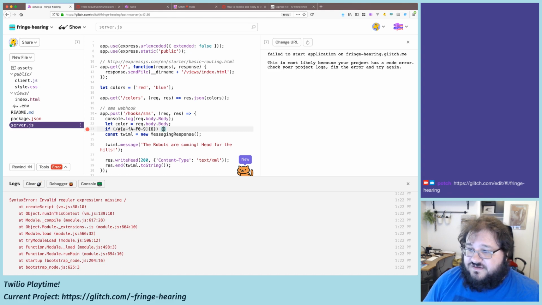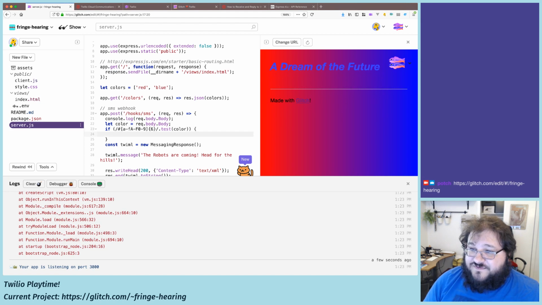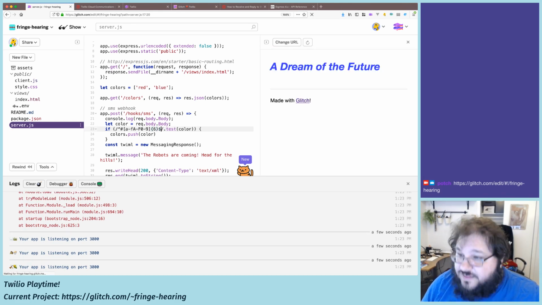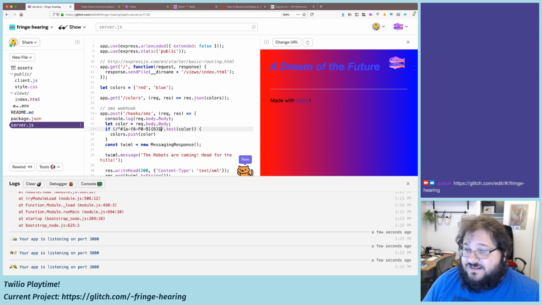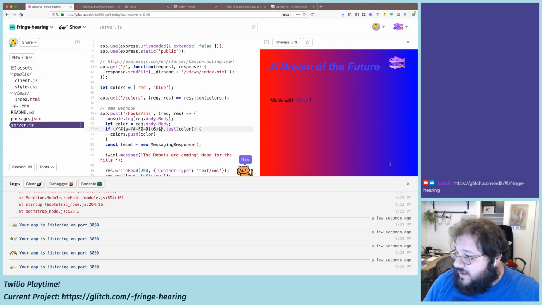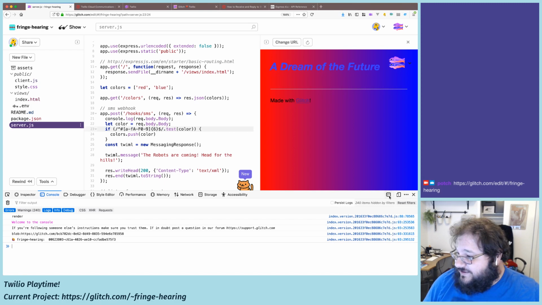Let's do 6 to start. That was all regex speak for a hex color. And if that exists, let's say colors.push(color). So let's make sure that's the entire body of the message too, so you will text just a color like that. So that's a regex. Let's test that that is a good regex, and what I mean by that is that it is actually the correct regular expression.